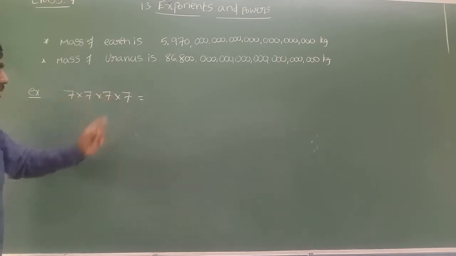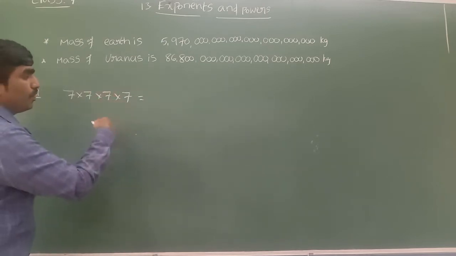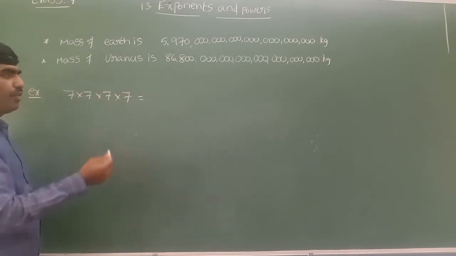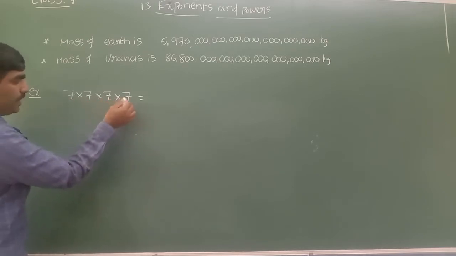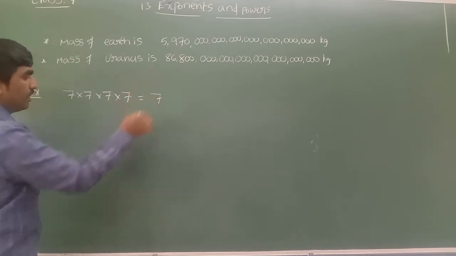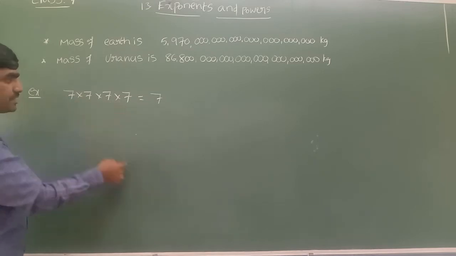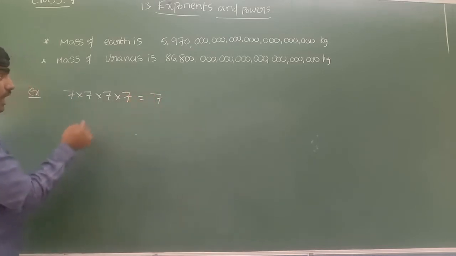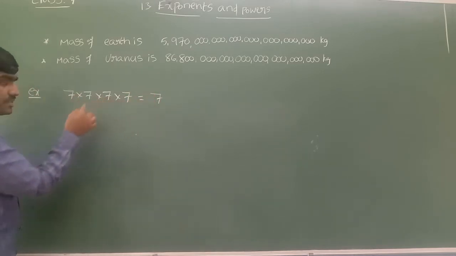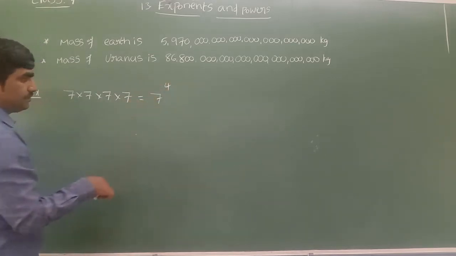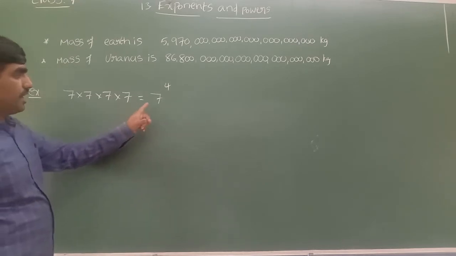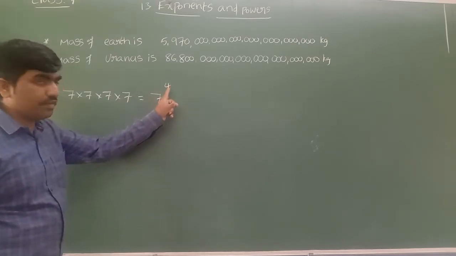If you want to write this in exponential form, whatever number you are multiplying, you write here. We are multiplying the number 7, so write 7. And how many times are you multiplying it by itself? 4 times. Here we write the 4. And this we read as 7 to the power of 4.